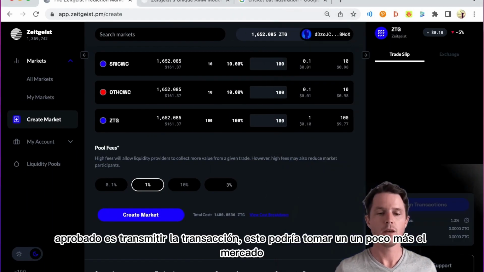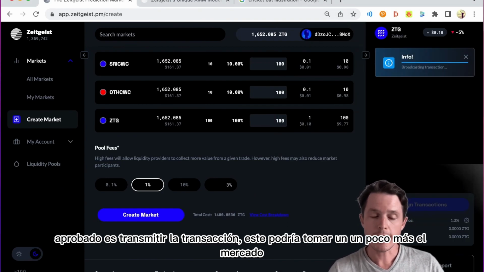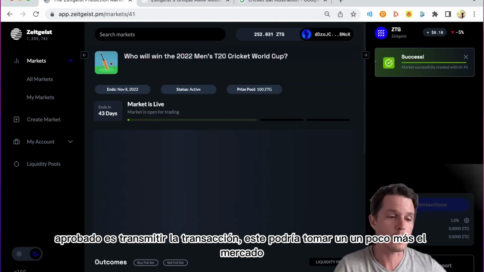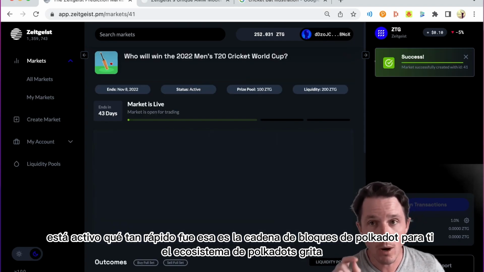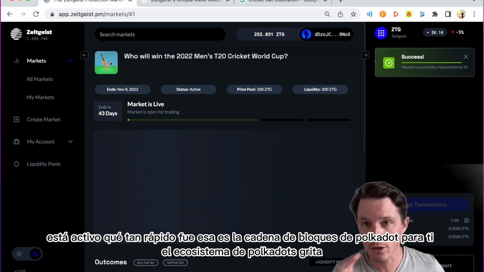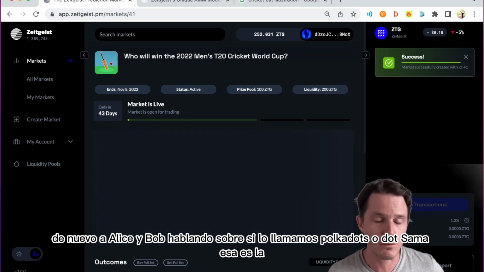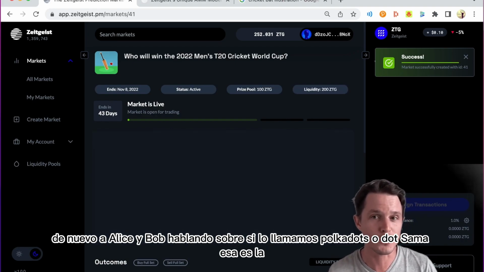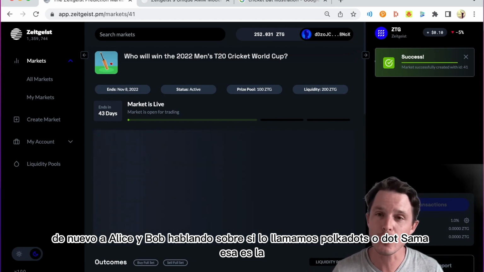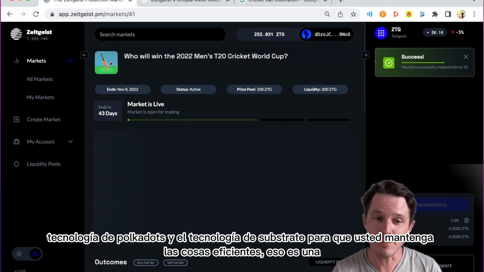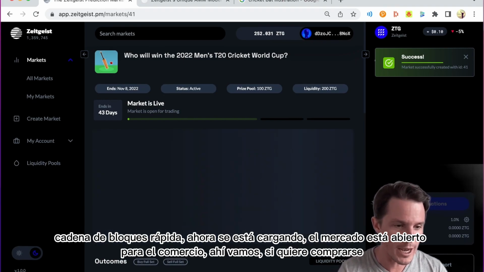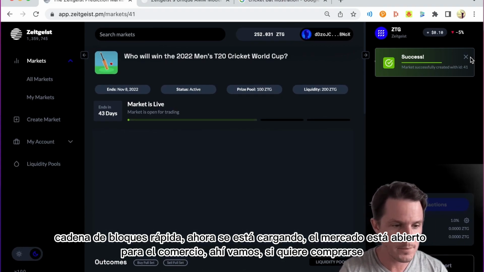Approve. It's broadcasting the transaction. This one could take a little bit longer. The market is live. How fast was that? That is the Polkadot blockchain for you, the Polkadot ecosystem. Shout out again to Alice and Bob talking about whether we call it Polkadot or Dotsama. That is the Polkadot technology and the Substrate technology for you, keeping things efficient. That's a speedy blockchain. Right, it's now loading up.